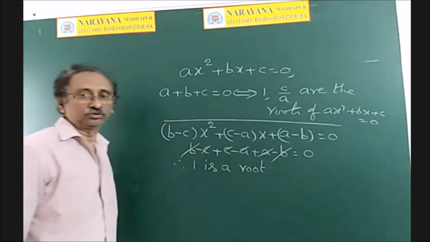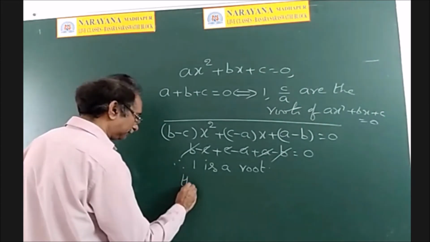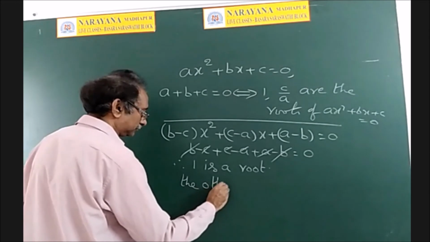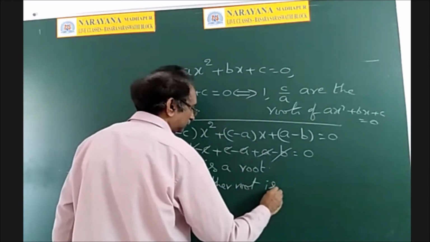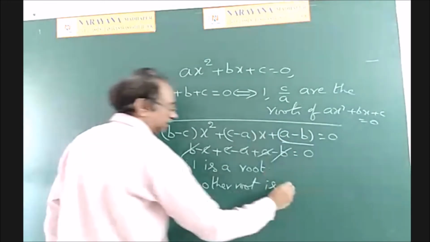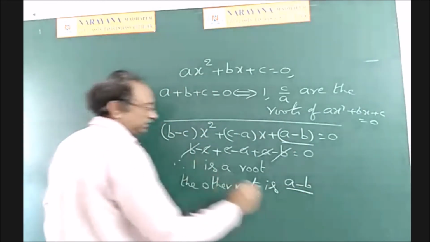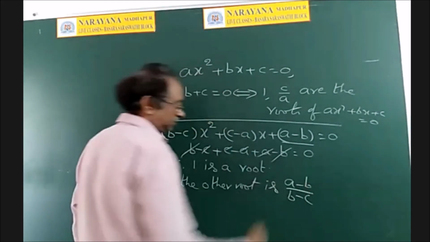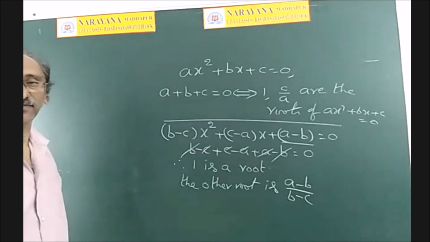Definitely, 1 is a root. Whenever 1 is a root, the other root is c by a. What is c here? A minus b. By a. What is a here? B minus c. So a minus b by b minus c. So that is the other root.